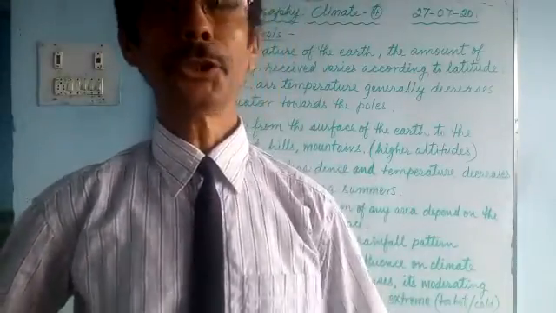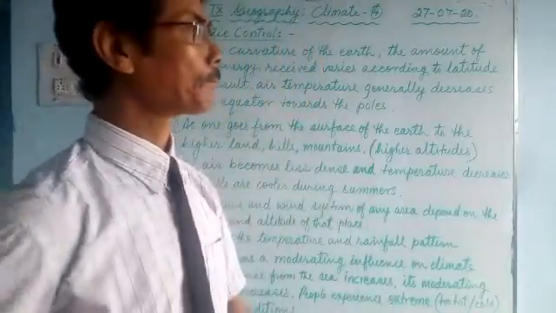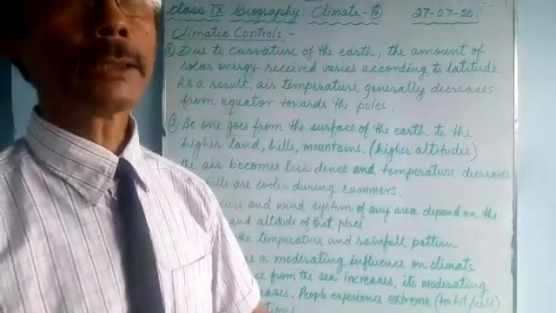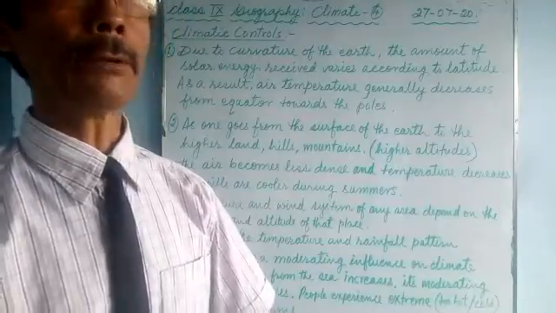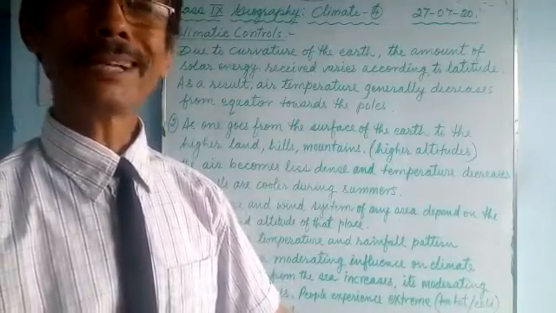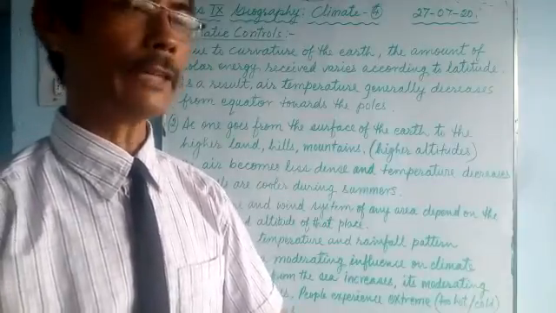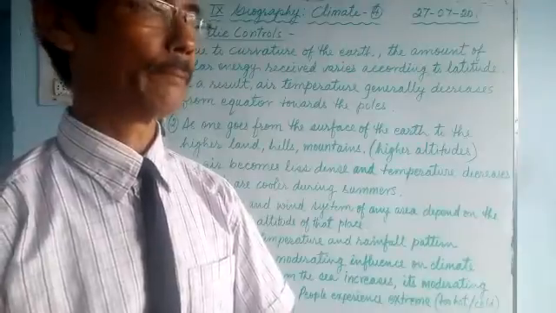Let us continue our geography lesson, climate. In our previous class, we studied various factors that influence climate and weather. The factors are the same for climate and weather. They influence them.